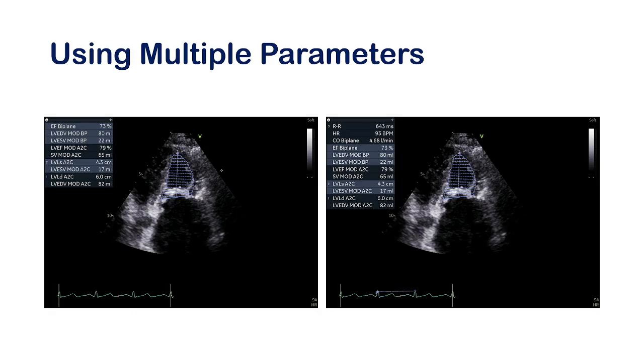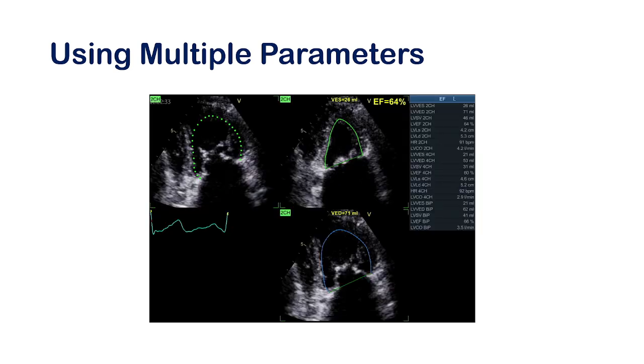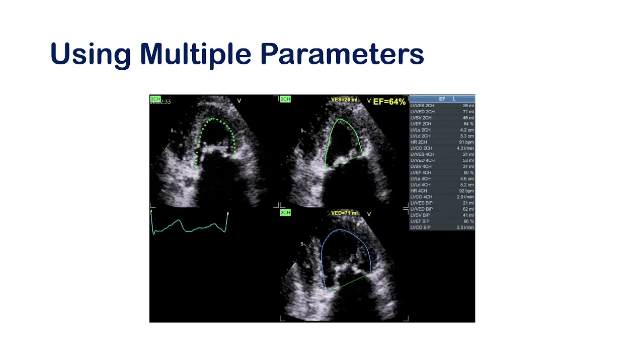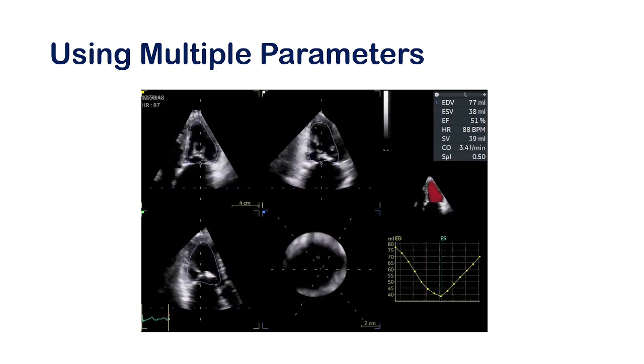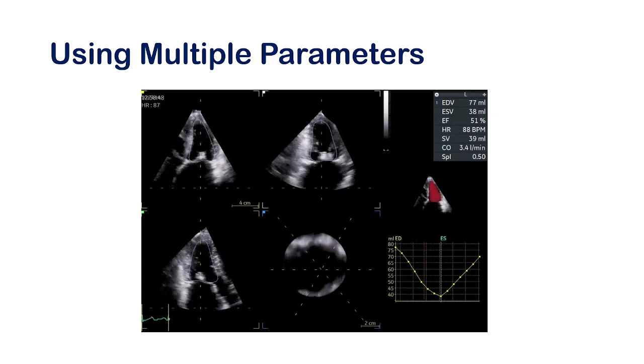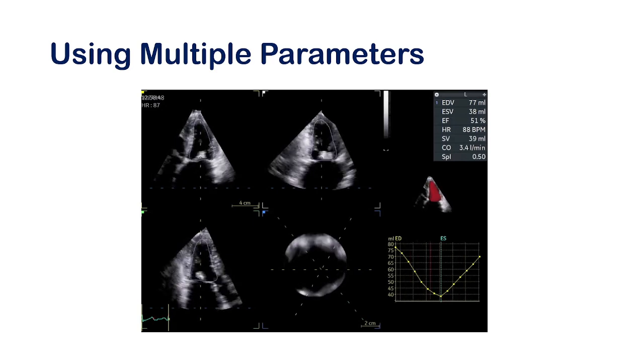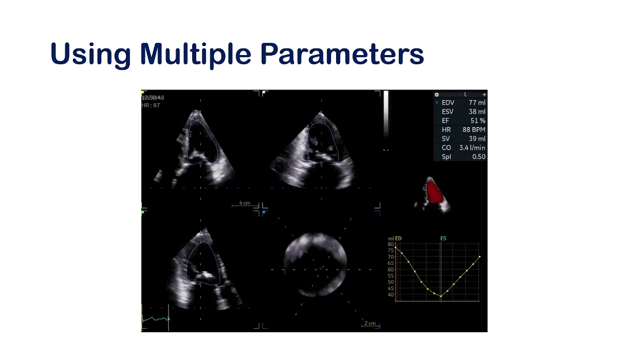There are different measurement parameters in your machines for a single parameter, like this one. If you can measure the LV function by means of the Simpson method, you can use it by auto ejection fraction in many machines. I think this GE machine has got this option. You can use it by 3D machine. So you should know what are the options you have got in your machine to measure the ejection fraction. In some cases, you may be confused with the Simpson method. Then you have to go for auto ejection fraction, or you have to go for 3D ejection fraction.